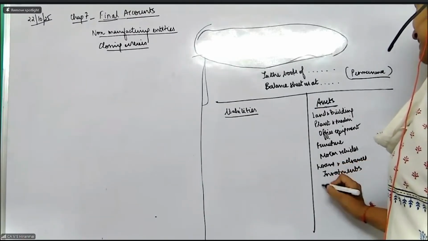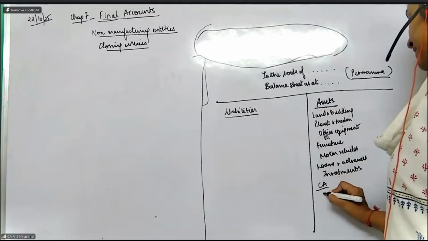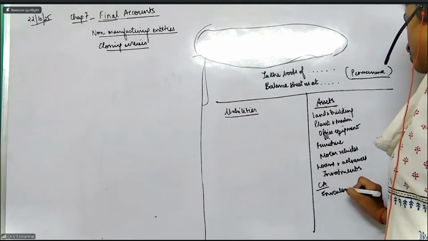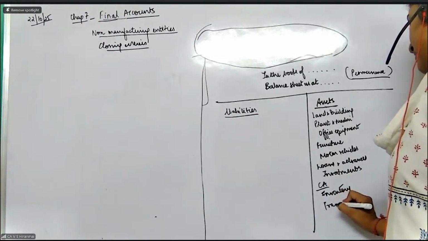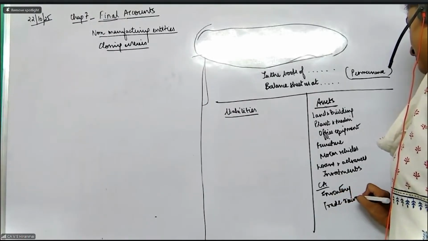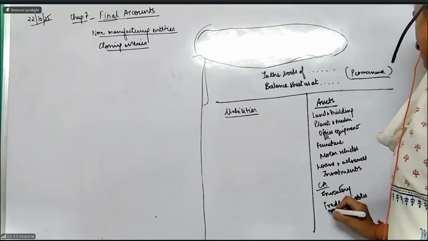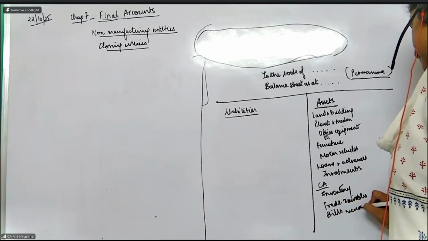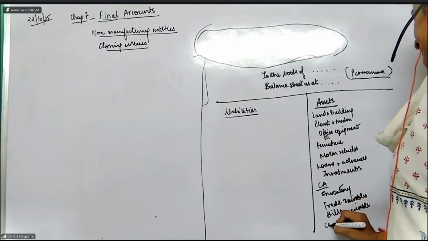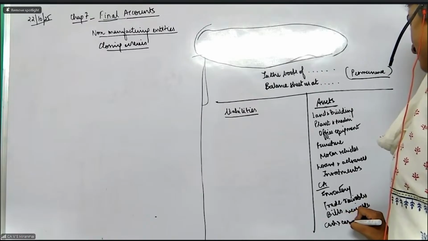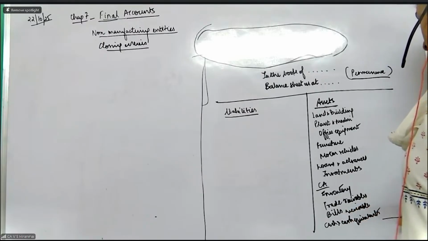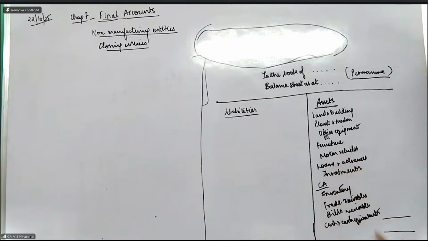Then you come to the current assets. Current assets, you have the inventory, the closing stock inventory. Then you have the trade receivables. Then you have bills receivable. And then cash and cash equivalents, money you have with you at hand and in bank. All of them will be forming a part of your balance sheet. So this is in the order of permanence.